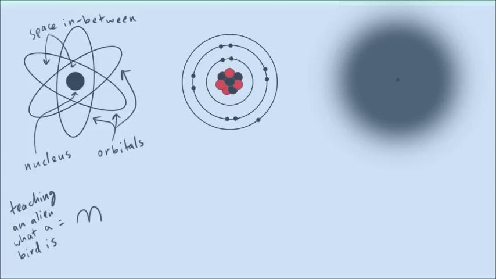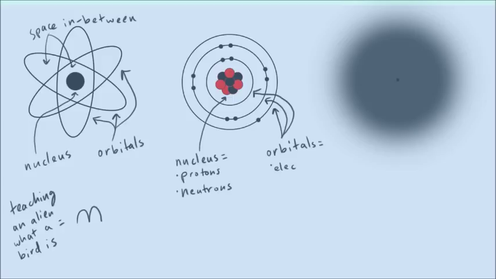All right, so now let's move to our second picture, our picture in the middle. And so this is the picture that we usually end up using the most in class because it ends up just having the most useful things for us to think about, even though it's not the most accurate. And so if we look at it one more time, we can see that it has the same 2 components as our first atom. It has the orbitals and the nucleus. And so now we can see a little bit more details, and we can see that the atom is actually composed of particles. And so inside the nucleus, you have 2 different types of particles. You have protons and neutrons. And in the orbitals, you have electrons.